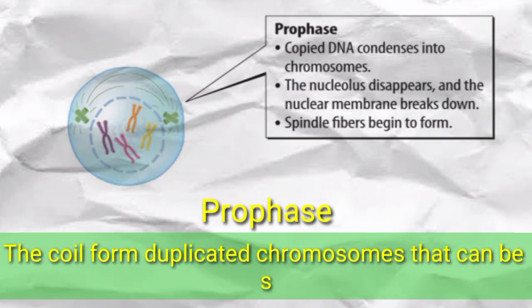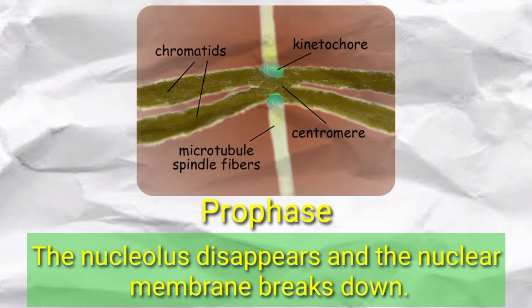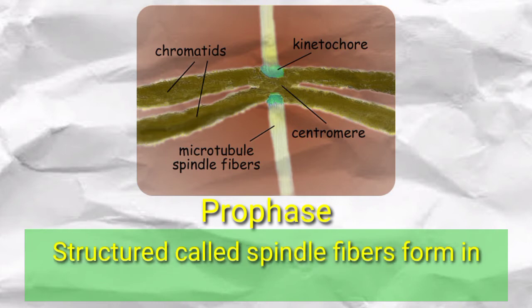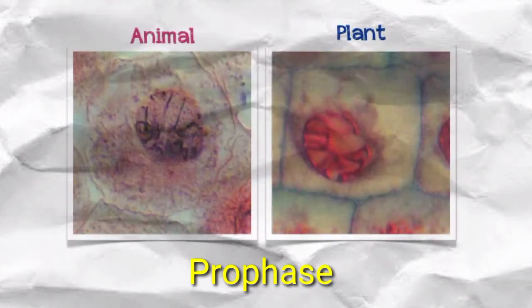The coils form duplicated chromosomes that can be seen with a microscope. The nucleolus disappears and the nuclear membrane breaks down. Structures called spindle fibers form in the cytoplasm. Prophase in animal and plant cells.